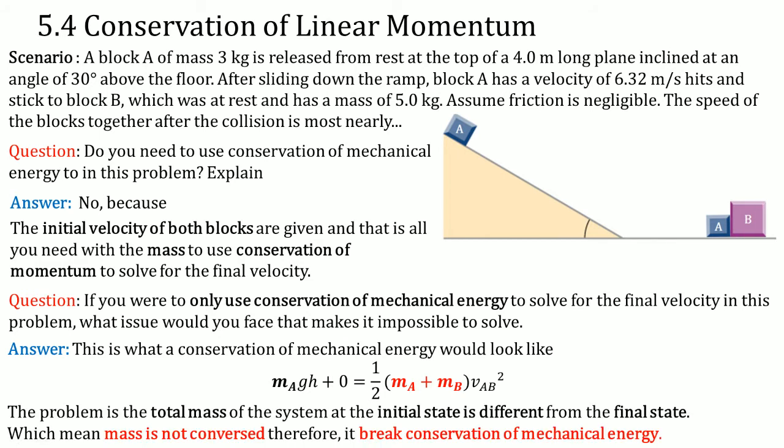The problem here is that the total mass of the system at its initial state is different from its final state. So the left hand side is the initial picture. That only has mass A in it. The right hand side, which is its final state, has two masses together there. In this problem, the mass is not conserved because you have the addition of the new mass in the final state.